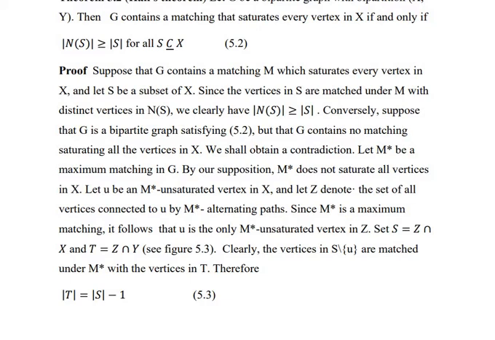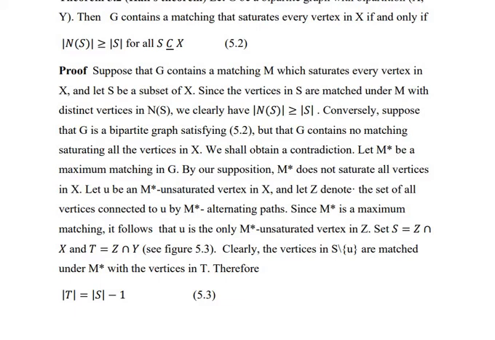Let M* be a maximum matching in G. By our supposition, M* does not saturate all vertices in X. Let u be an M-unsaturated vertex in X, and let Z denote the set of all vertices connected to u by M*-alternating paths.